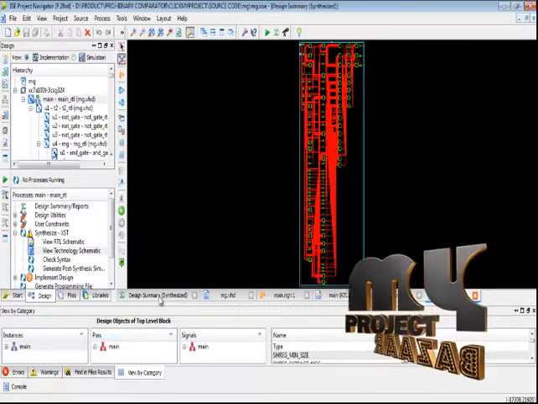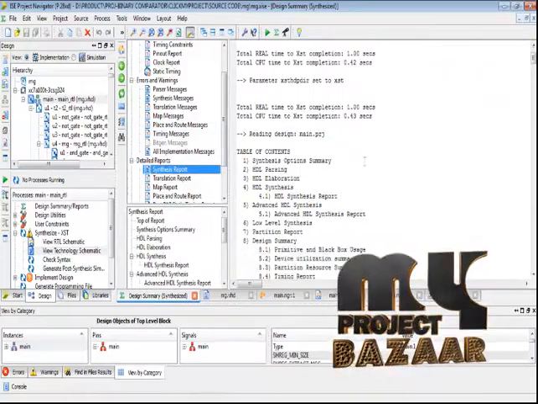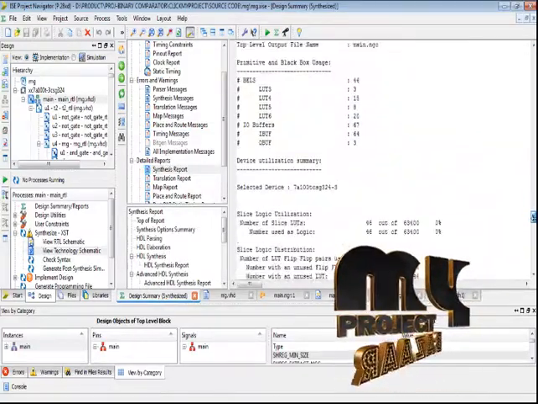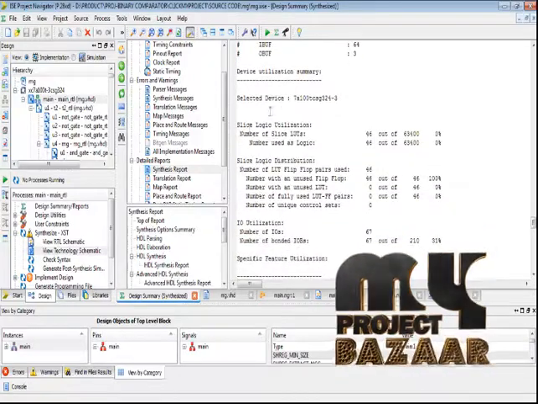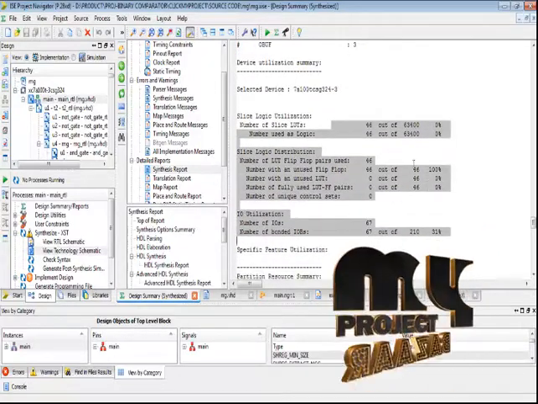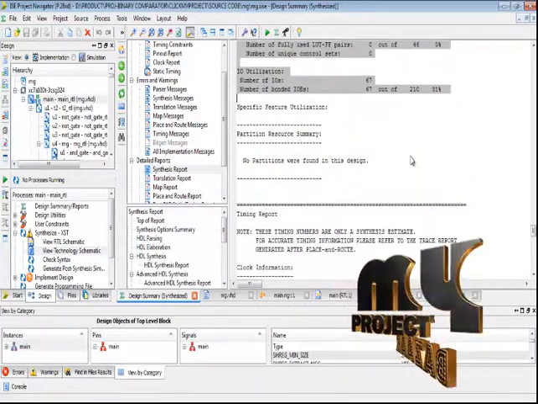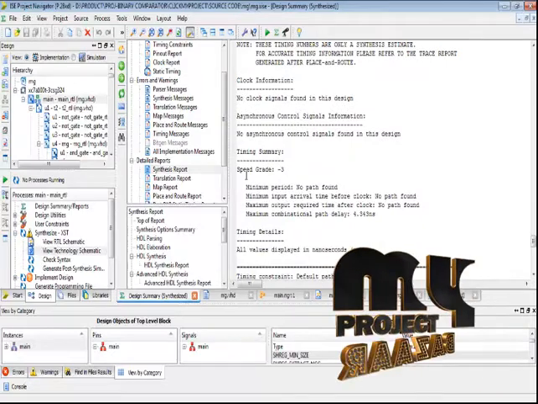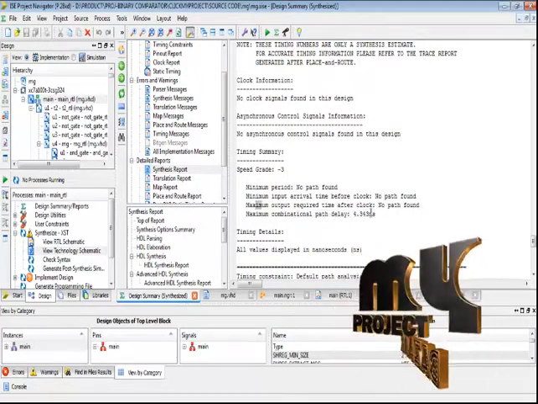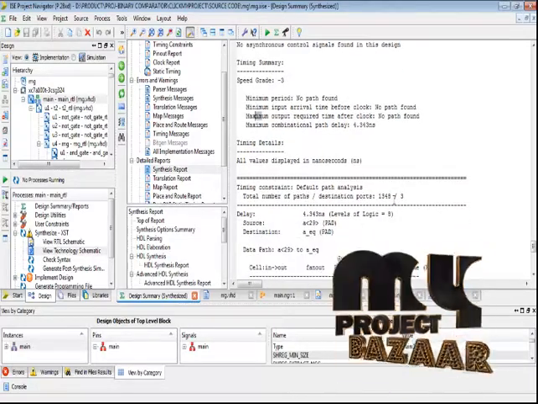Just we open the design summary process. Just select the synthesis report result and we calculate the device utilization for our process. This process is mainly based upon the area of the 32-bit comparator architecture. Just we calculate the timing summary results. Our path delay time is 4.343 nanoseconds for our 32-bit comparator performance.